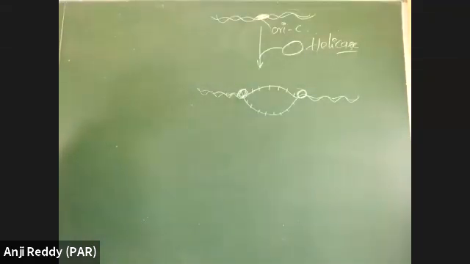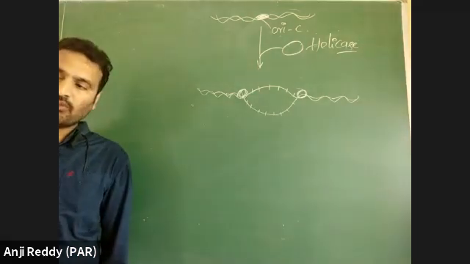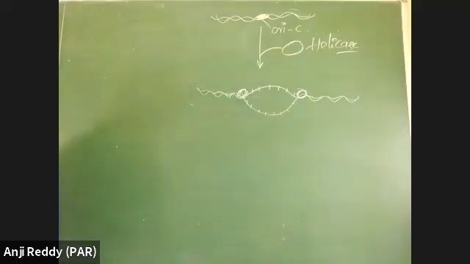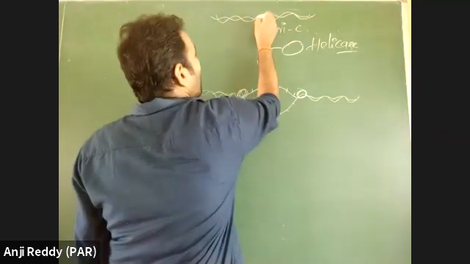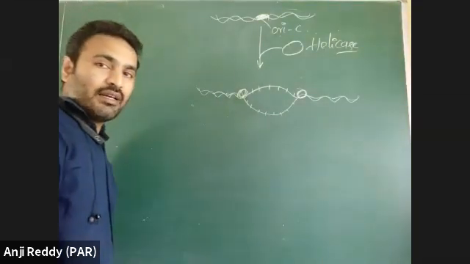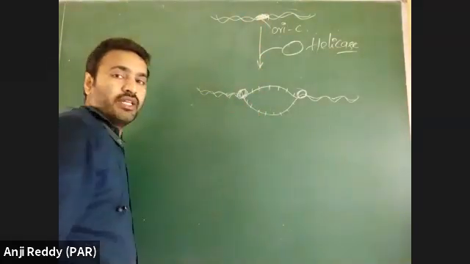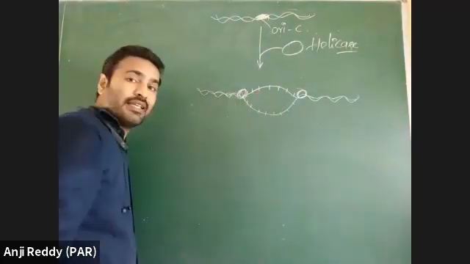How can the double-stranded DNA be opened into single strands? What should take place to break the double-stranded DNA into separate single strands? Yes, breaking hydrogen bonds. The hydrogen bonds present here will be broken down. By breaking the hydrogen bonds, double-stranded DNA is converted into single strands up to some area.